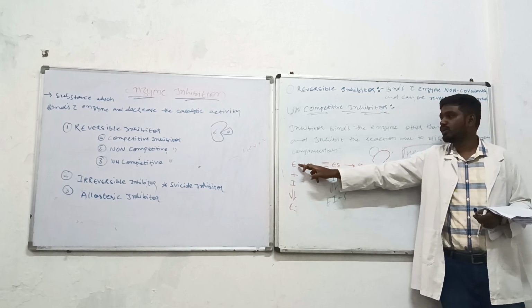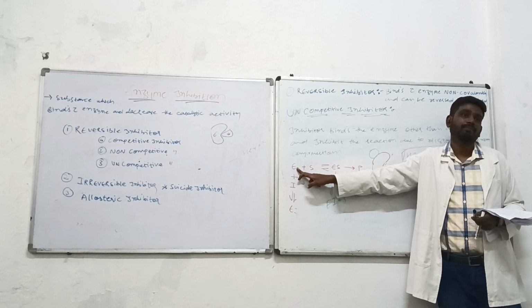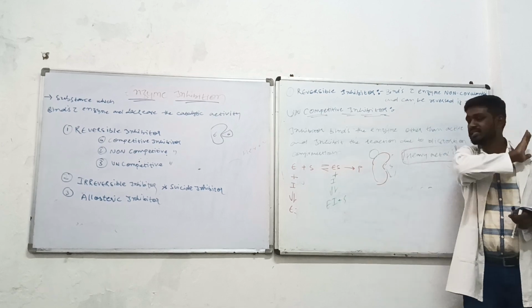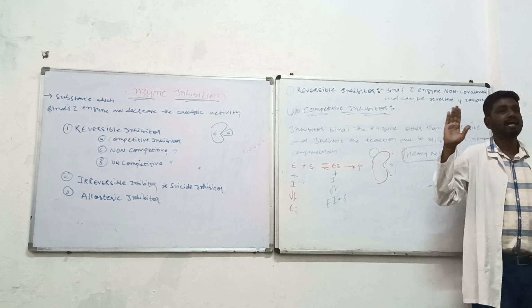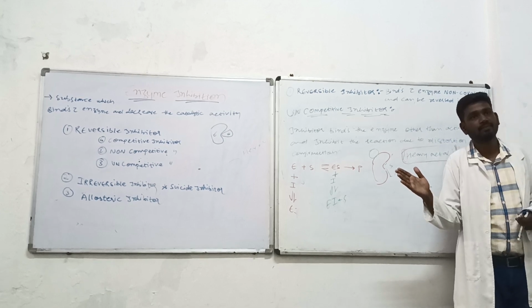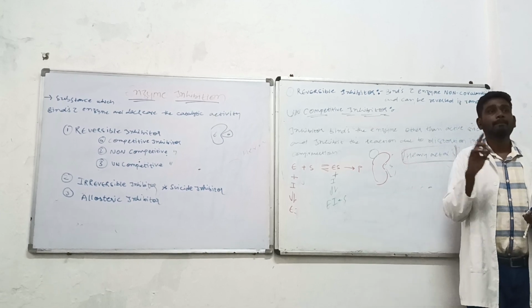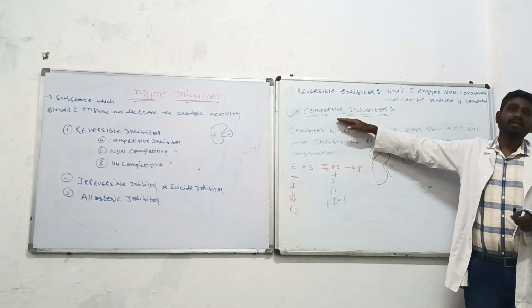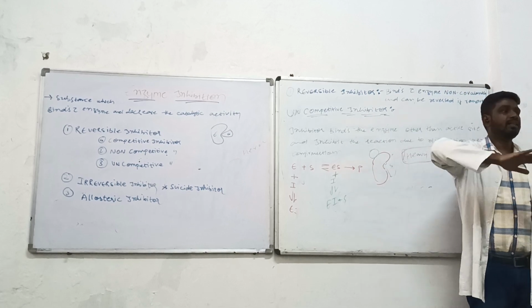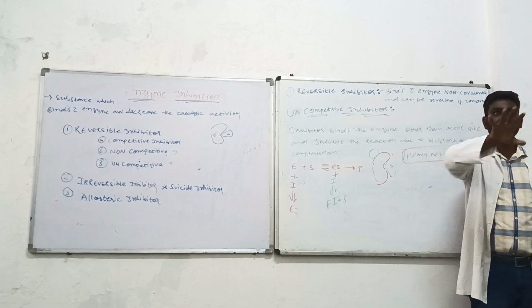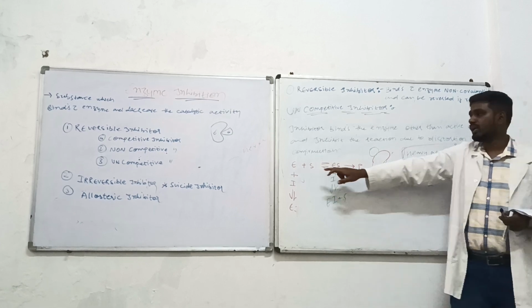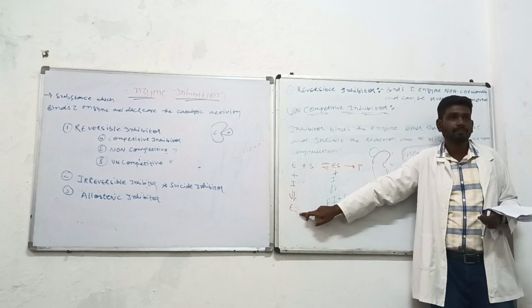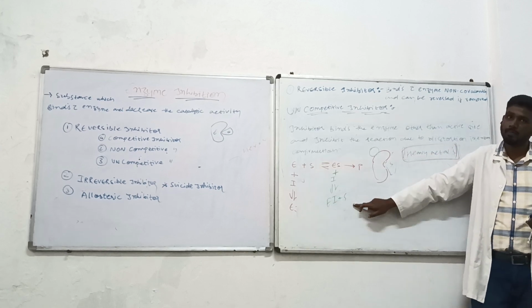They will not bind to the free enzyme. What is the difference between them? They are the same, they bind other than the active site. But the non-competitive inhibitor has the affinity to bind to the free enzyme as well as the enzyme substrate complex.